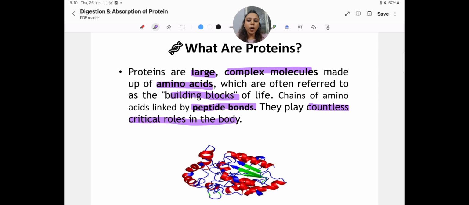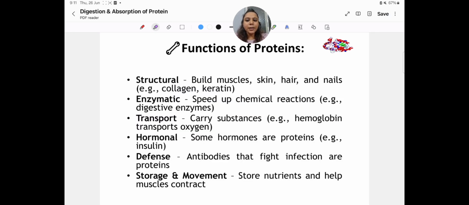Peptide bonds are the bonds that link the amino acid residues with one another. As we know, when two glucose molecules attach to each other, they form maltose, right? So glucose units are attached with glycosidic bonds, whereas amino acids are attached with peptide bonds and form proteins. Okay, so in the next slide, here are the listed functions of proteins.